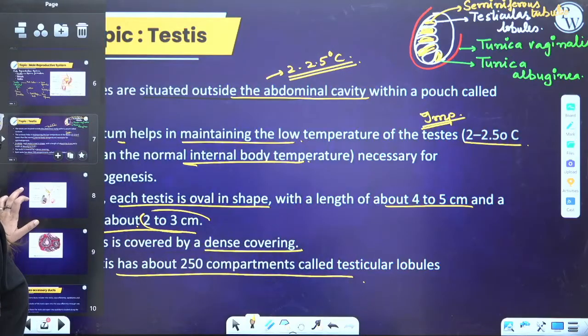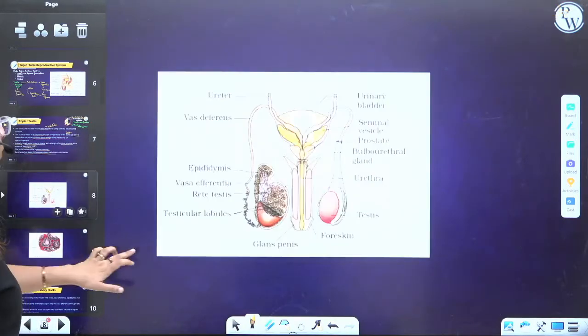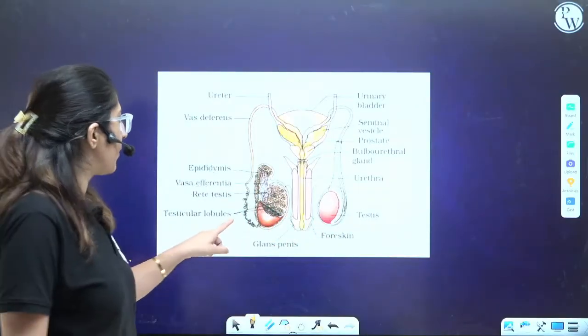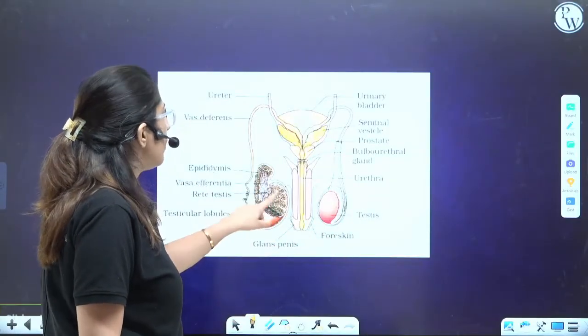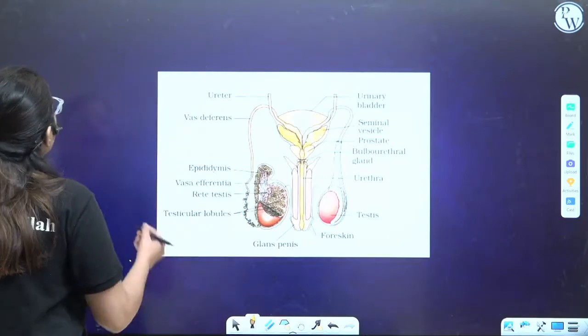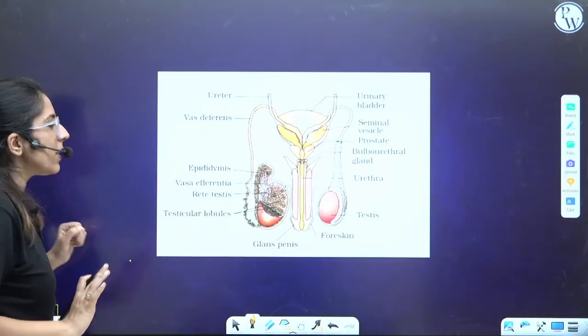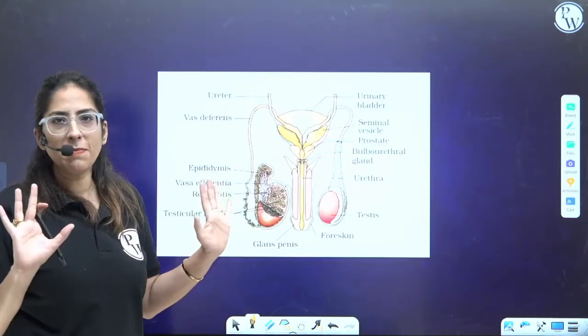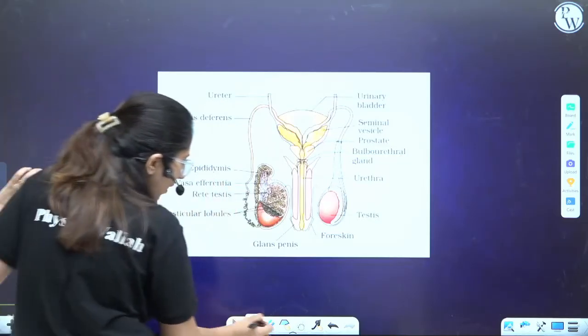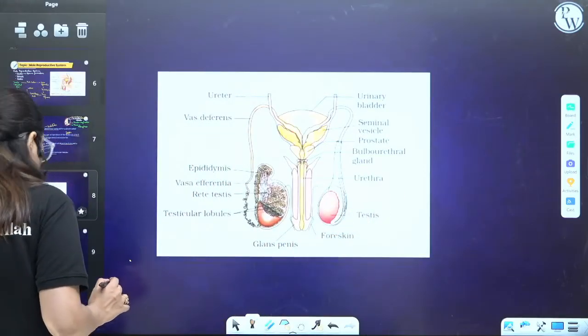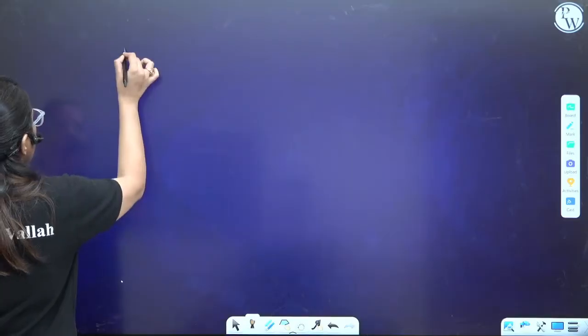Now come to this diagram. Look at this very important diagram. Here you will see testicular lobules are present, right? Now ultimately, I'll make a proper structure to make you understand the topic, because from this topic many times the question has been asked.